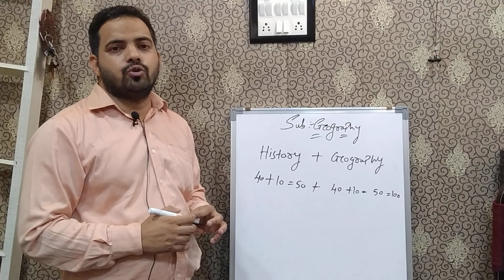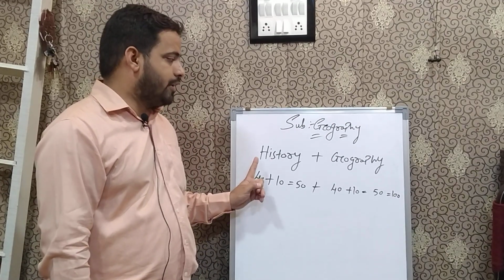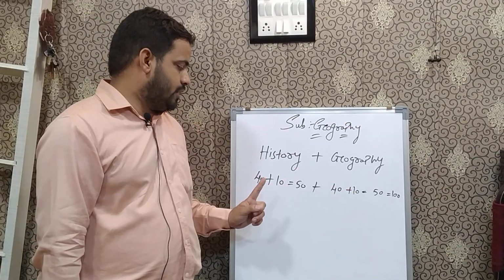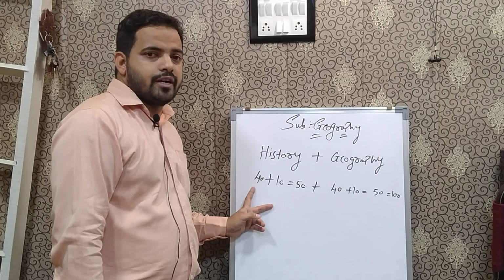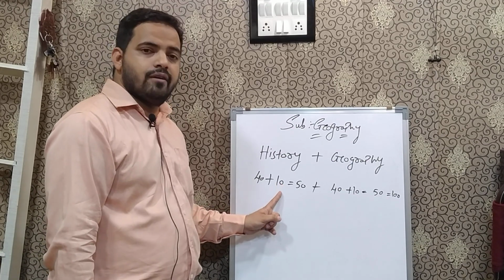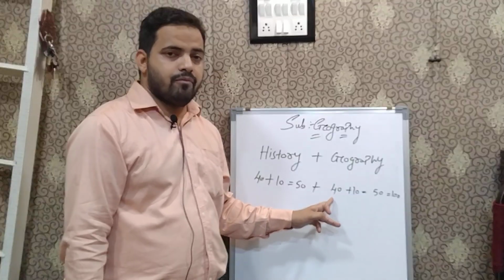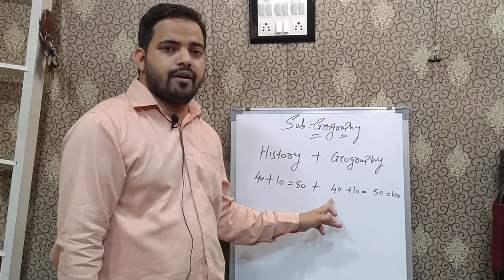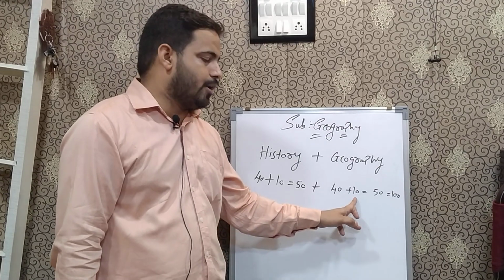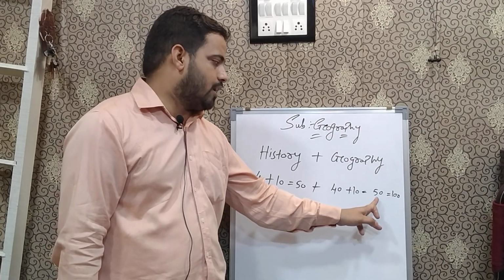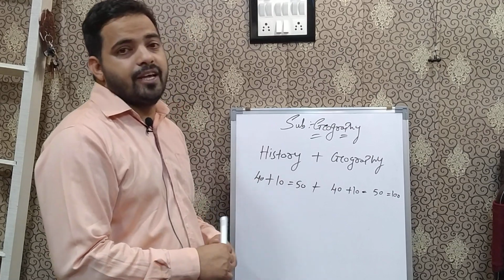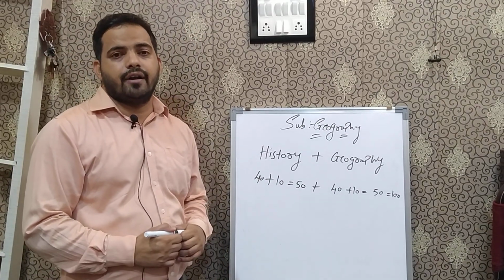That means your social studies will comprise history plus geography. History will be for 40 marks, that is your written paper, plus 10 for your internal, which comes to 50. Again, 40 for geography written paper, then 10 marks allotted for your internal, and it comes to 50. That is 50 plus 50 comes to your 100.